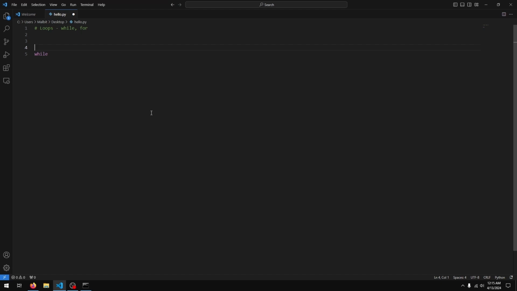So for this demo, let's create a variable num that is equal to 10. And we'll say while our number is greater than or equal to 0, what do we wish to do? I wish to print the number.